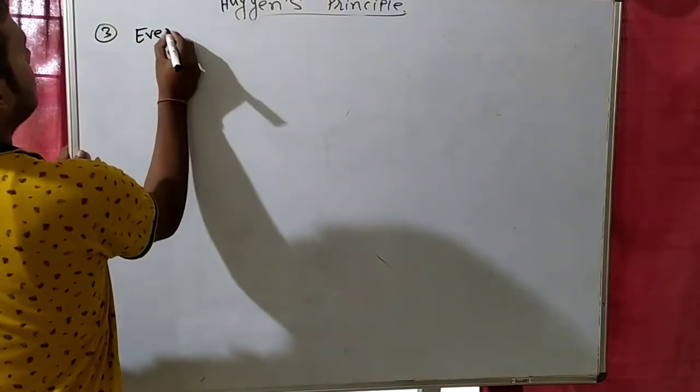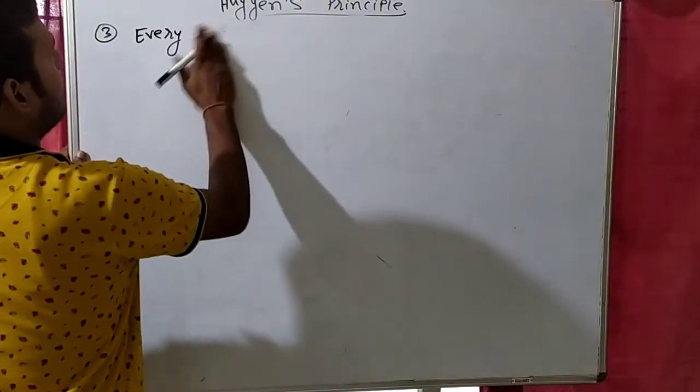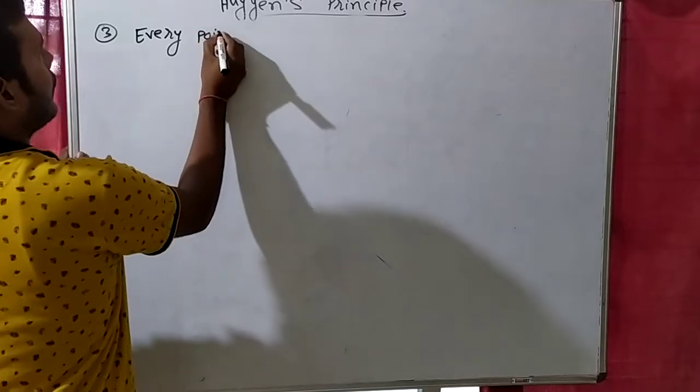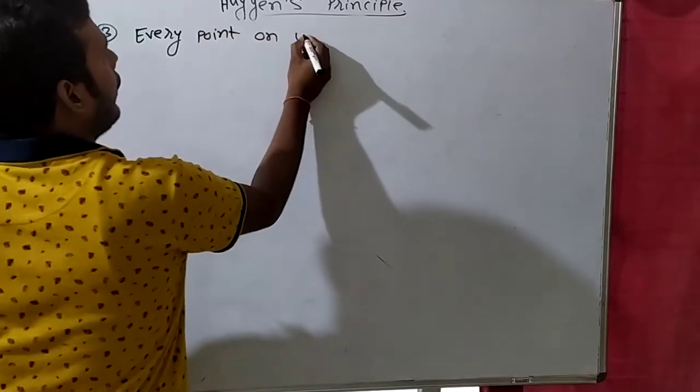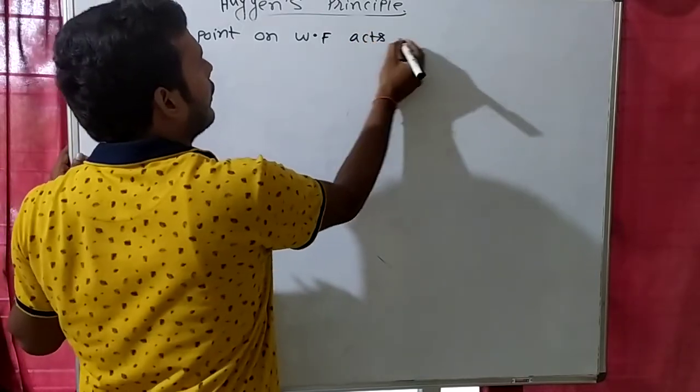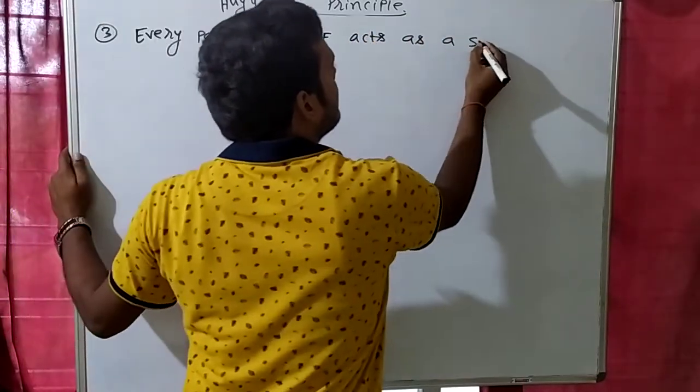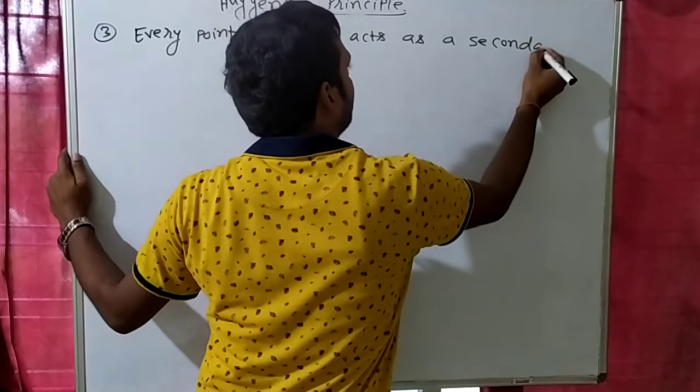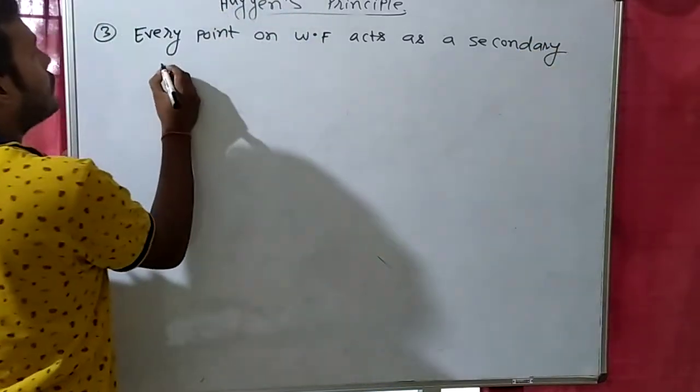Every point on wavefront acts as a secondary source.